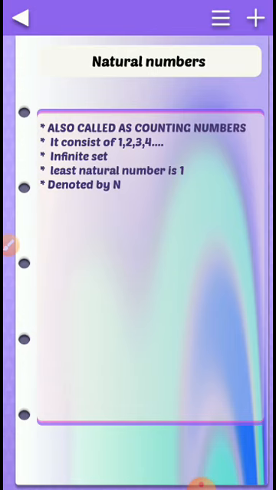Those 3 dots imply that there are infinite numbers. Infinite means unlimited. I cannot have the greatest number. Can we find the least natural number? Yes, that is 1. So 1 is the least natural number. And the natural number set is denoted by capital letter N.